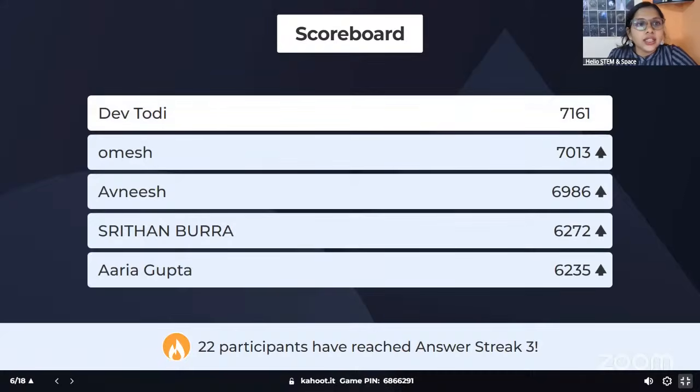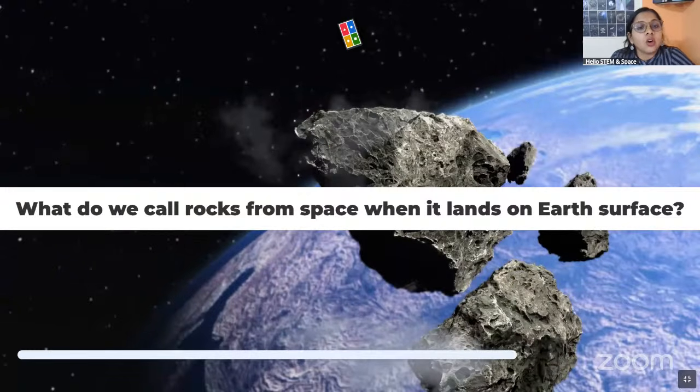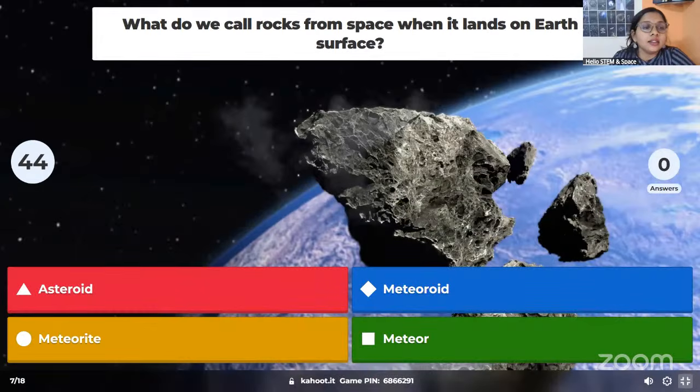Now, Dev is still leading, followed by Omesh, Avnish, Sritan, and Arya. Very good, everyone. Let's quickly go to the seventh question. What do we call rocks from space when they land on the Earth's surface? This is a tricky question. There is a huge chance that you might confuse some terms, but think properly and give the correct answer. What do we call rocks from space when they land on the surface of Earth?